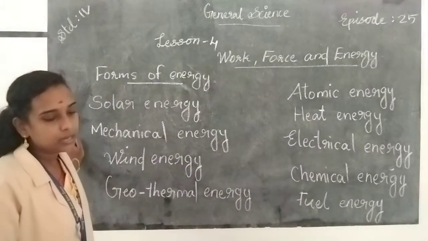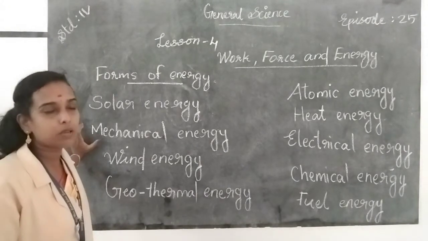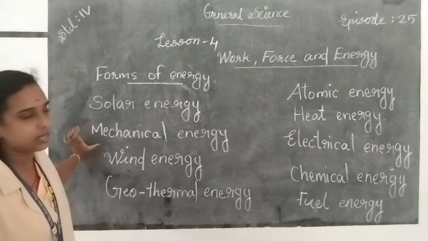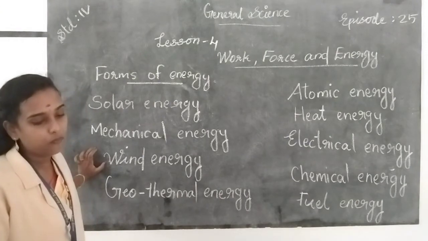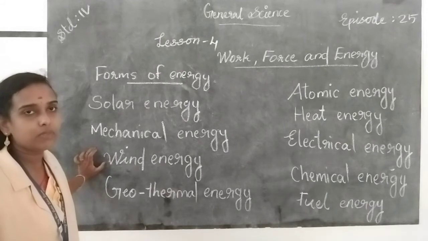So the mechanical energy means the fast flowing water used to generate electricity, and water falling from a height has mechanical energy, and we use this energy to produce electricity. Then wind energy. Wind energy is used to run windmills which produce electricity. So the wind energy is used to produce electricity on windmills.